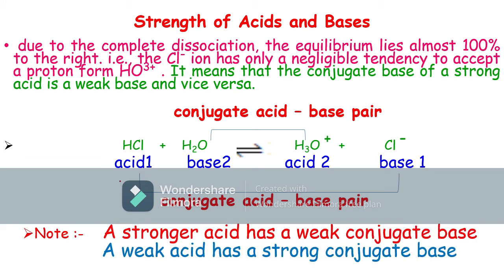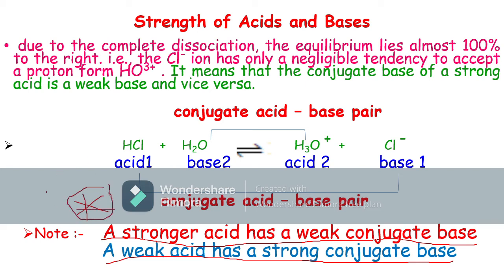So do you understand, students? From this we can say, as a general concept, a stronger acid has a weak conjugate base and a weak acid has a strong conjugate base. Keep in mind this is a very important point.